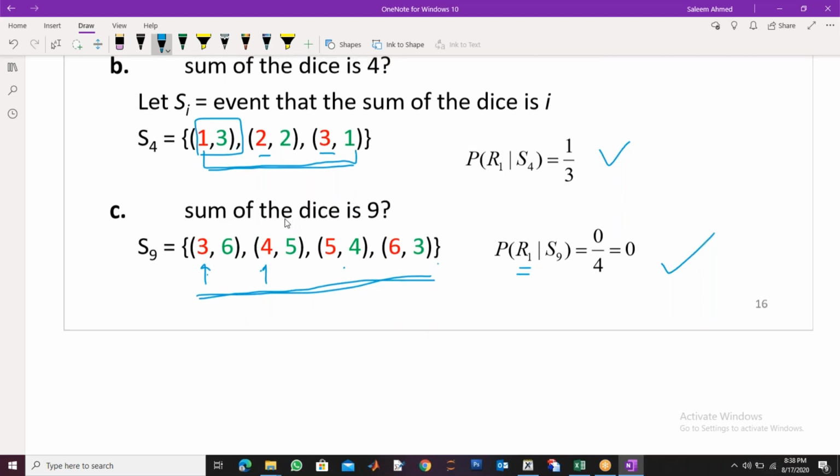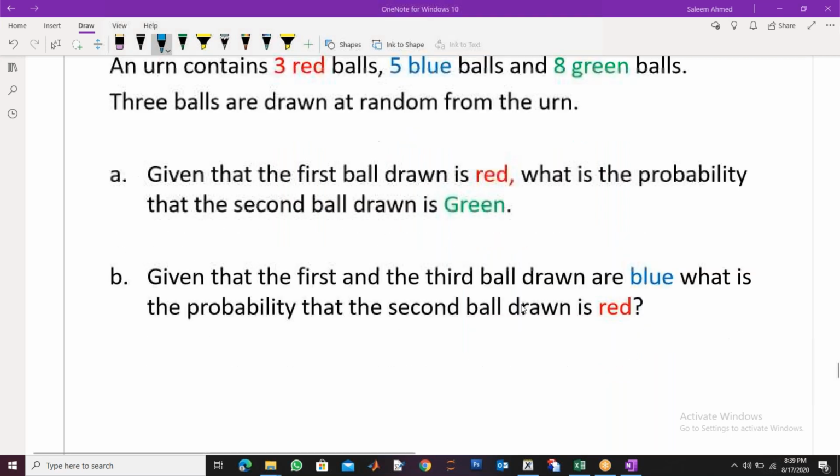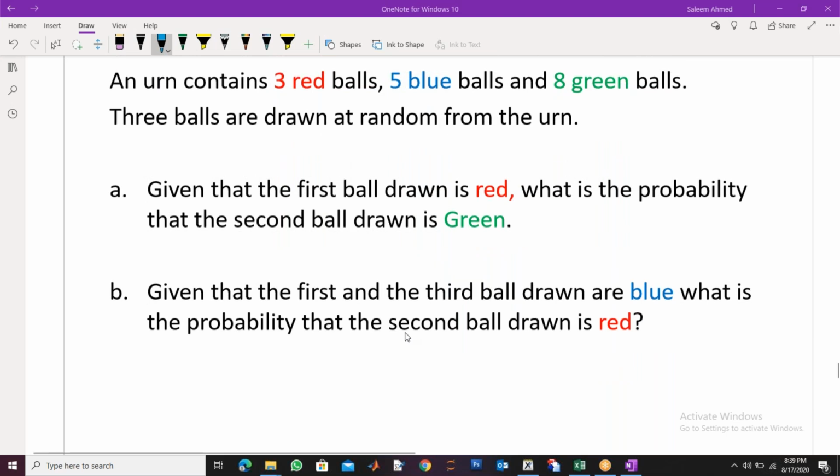Here is the question which uses this. So if there are 3 red balls, 5 blue balls, 8 green balls, 3 balls are drawn at random from the urn. Urn is a bag, right? Given that the first ball drawn is red, what is the probability that the second ball drawn is green? Similarly, given that the first and the third ball are blue, what is the probability that the second ball is red? So you can again make the